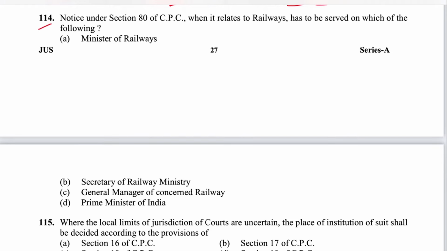Next 114. Notice under section 80, when it relates to railway, has to be served on which of the following? General manager of concerned railway. C is the answer, where it is provided in section 80 of the CPC.